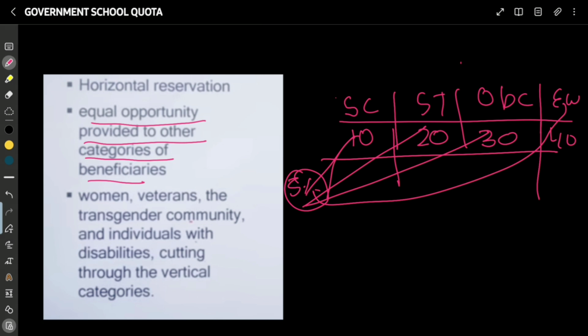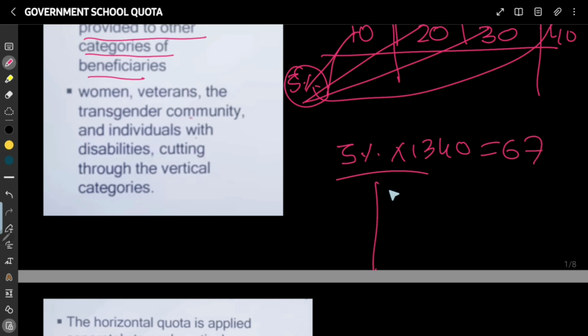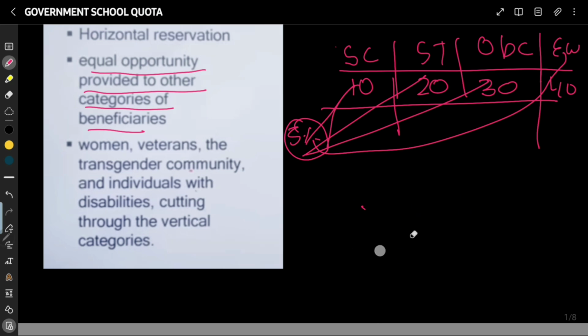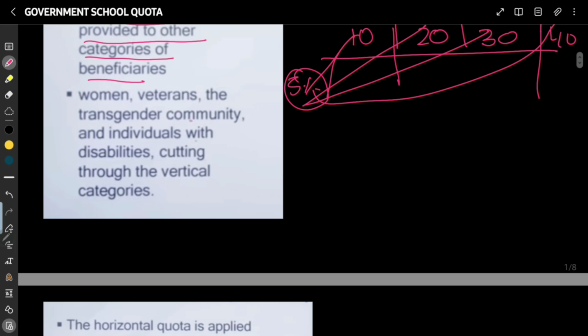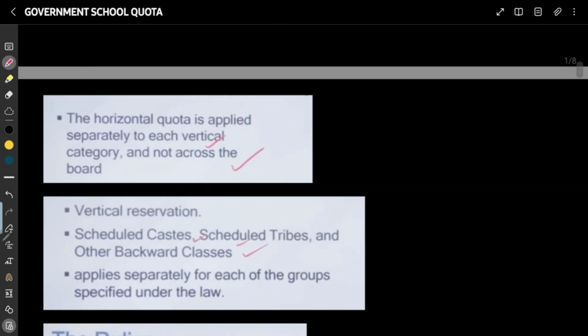So it is not a separate entity. Had it been a separate entity, there would have been 5% of 1340, that is 67 seats, and the merit list of those with government school status would have been arranged from 1 to 67, and those with higher marks would have gotten the seats. But it is not like that. Since it is a horizontal reservation, seats are separate for each category. So from each category, a selected number of candidates will get the benefit, and for each category the marks will vary. As I already mentioned, the horizontal quota is applied separately to each vertical category and not across the board.